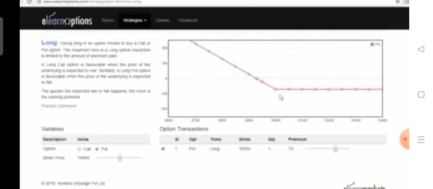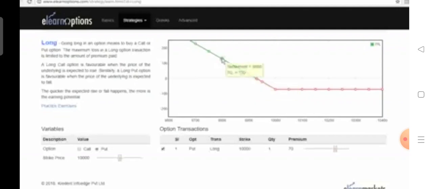Now as the price starts going down below the strike price, below 10,000, the put option starts giving us a profit, and we break even at a price of 10,000 minus the premium which we have paid. That is 10,000 minus 70, which comes to 9930. So if the settlement is 9930, our profit is 0. So we break even at that point, and below this level we start earning a profit.